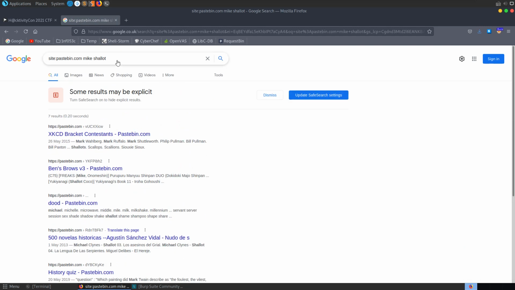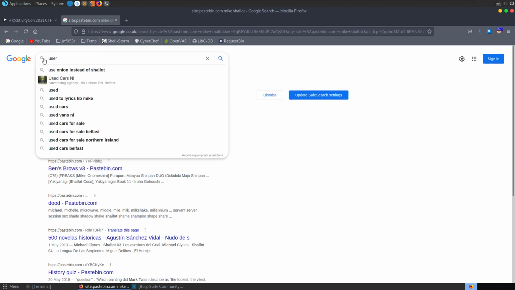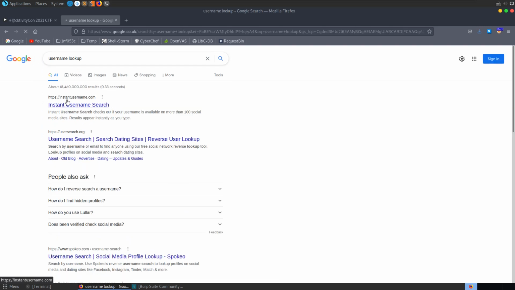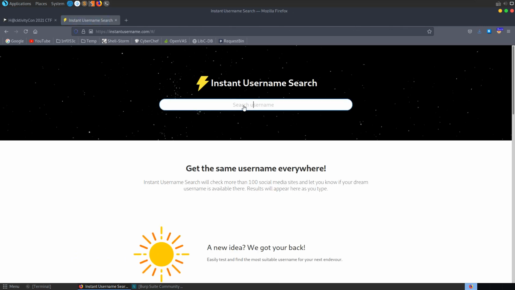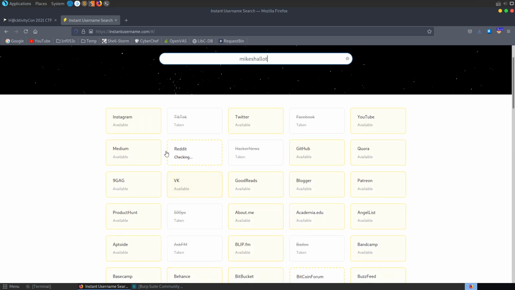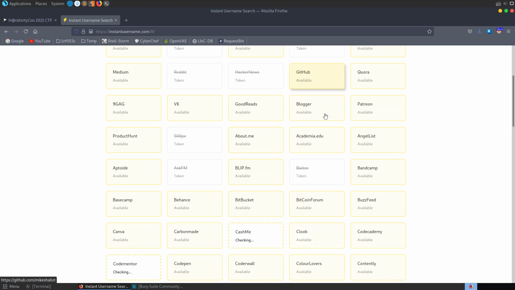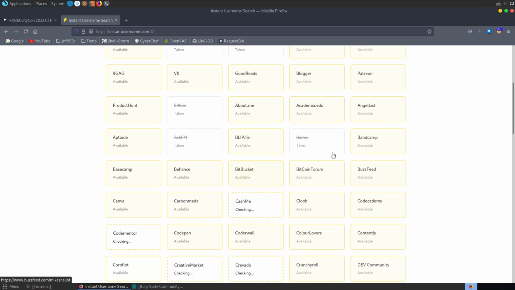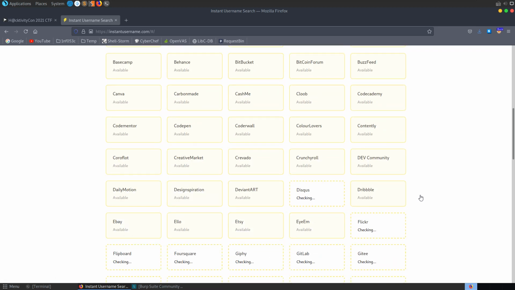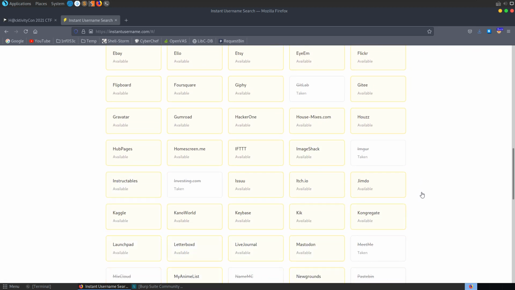We're not going to find anything that way, but let's try and have a look to see if we can look for a username. So we can go to something like instantusername.com and just search Mike Shallot, and this will check the various websites, social media sites, GitHub, things like that, to see where this username is already taken. So we know it's not GitHub, so they've not leaked anything on there. It's not Twitter because that's available. But if we go through these, we'll find that the Pastebin link is taken.